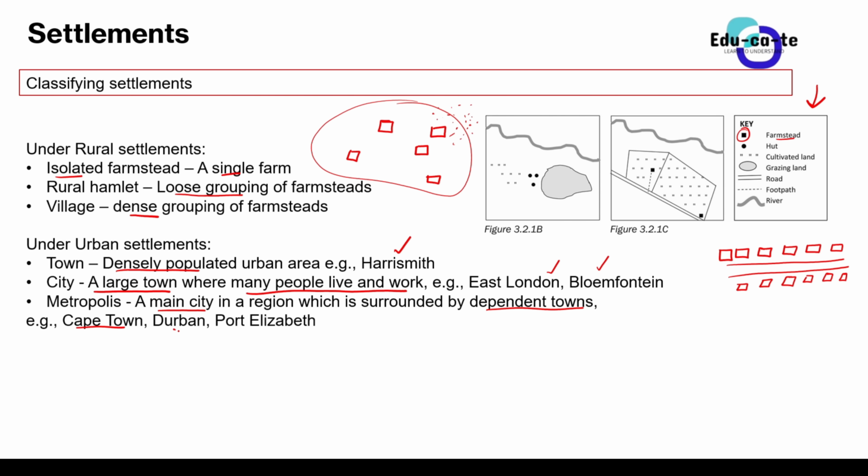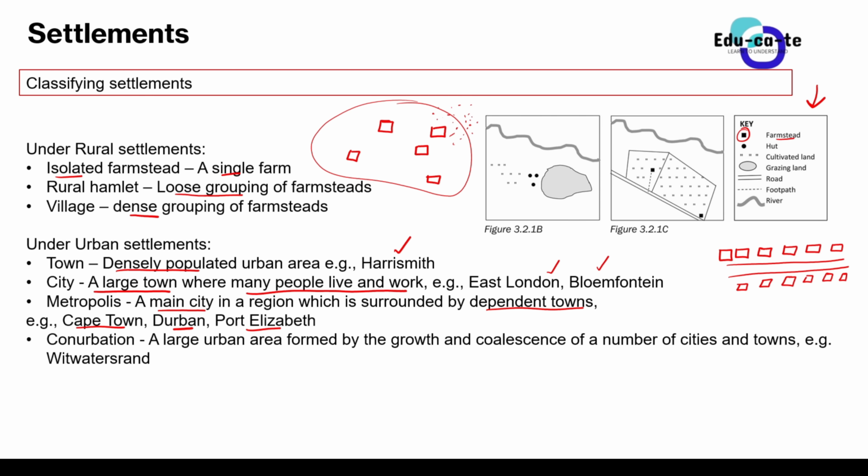Durban is an example as well. I know Durban, definitely. eThekwini is surrounded by many different towns. Okay, you can look at Olalusha and whatnot. There are many different areas. There are many different dependent towns surrounding a metropolis, as well as Port Elizabeth, which is one of the examples, of which I have no idea.